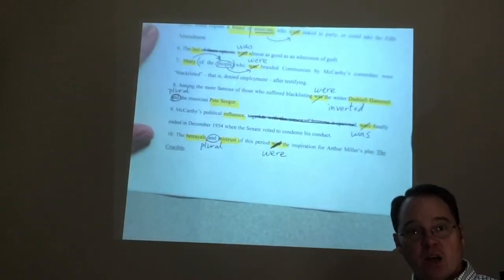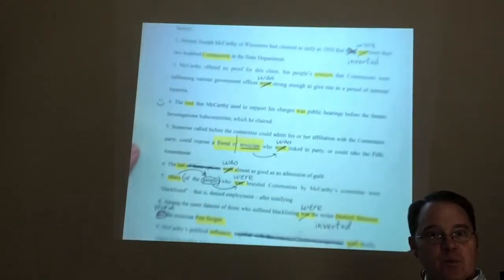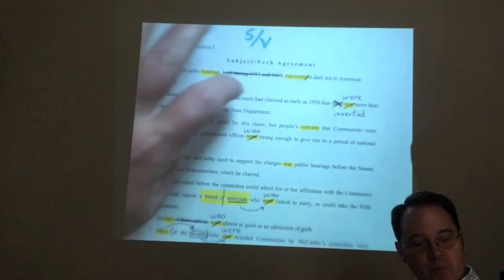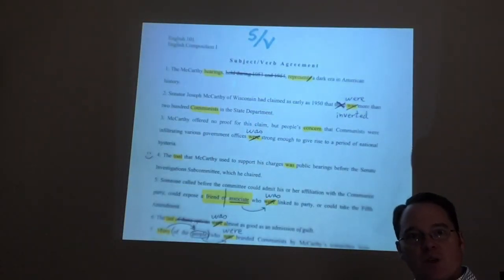All right. So, subject-verb agreement. Be really careful making sure to avoid those errors. Make sure that your subjects and verbs always agree.